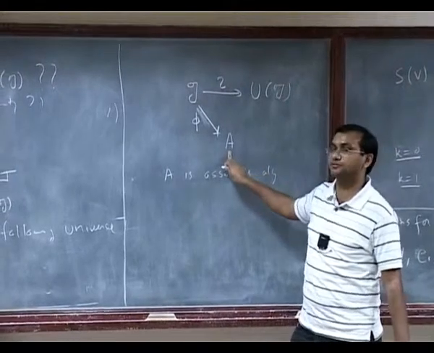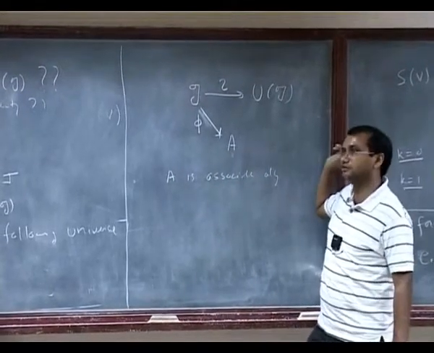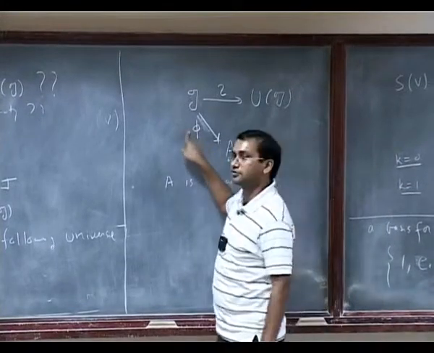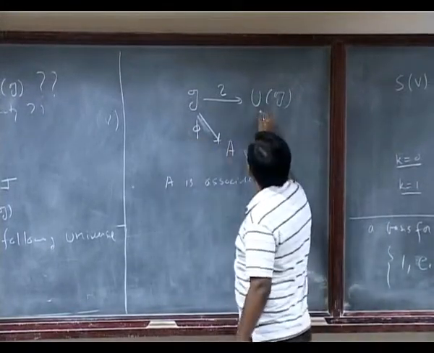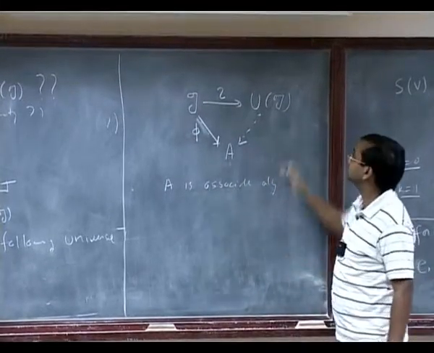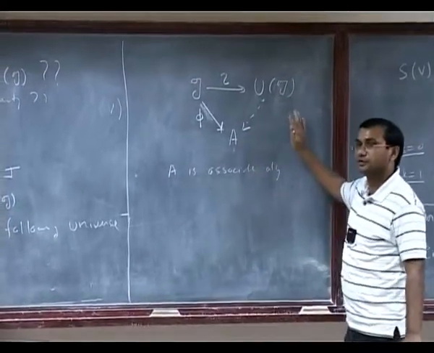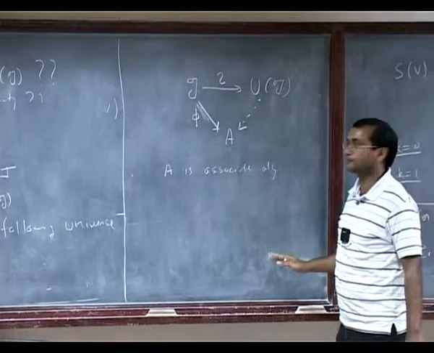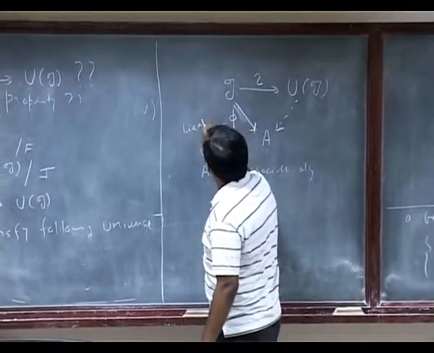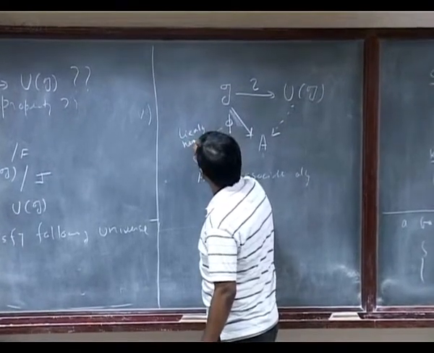Now here A is not a Lie algebra, but I am putting the obvious Lie algebra structure, xy minus yx. So whenever I have a Lie algebra homomorphism phi, I should be able to extend this to an algebra homomorphism.